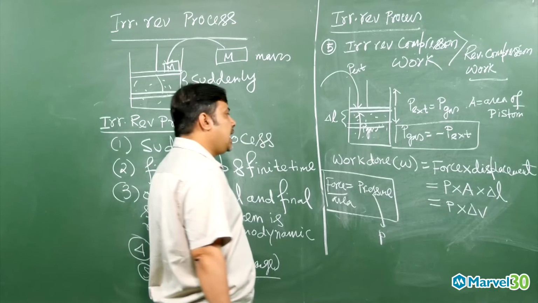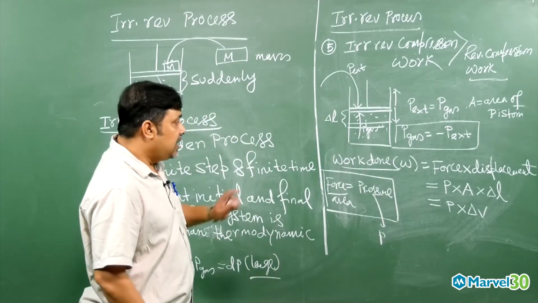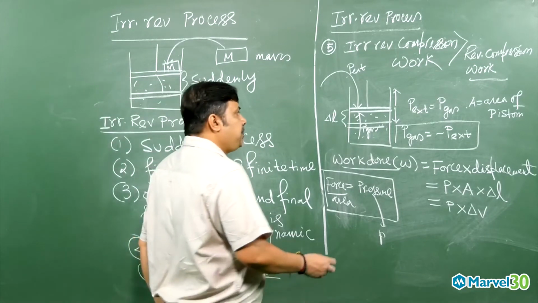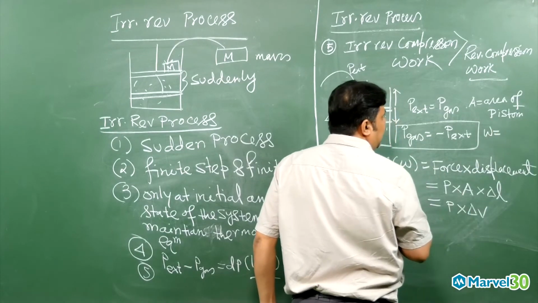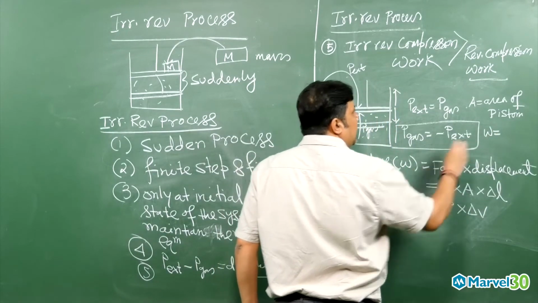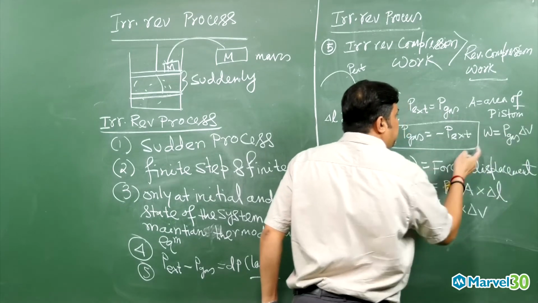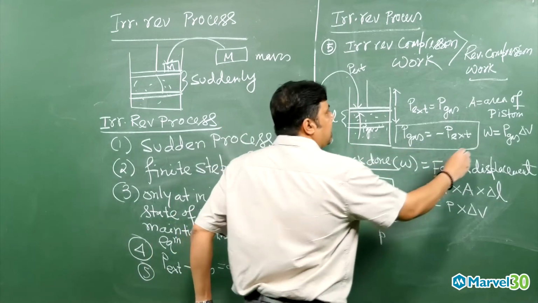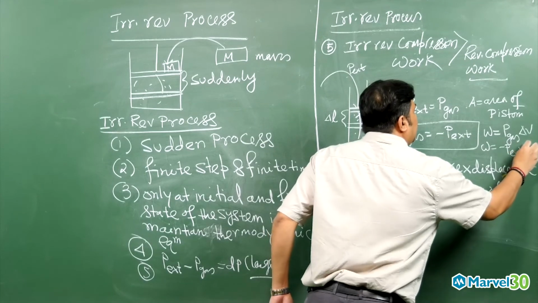Now, once you have work done equals PdV, in chemistry and physics there is a difference. Generally we would write work done equals P gas into volume change. But P gas is minus P external. So here we can write minus P external into dV.